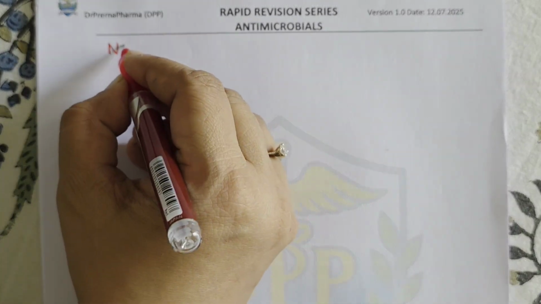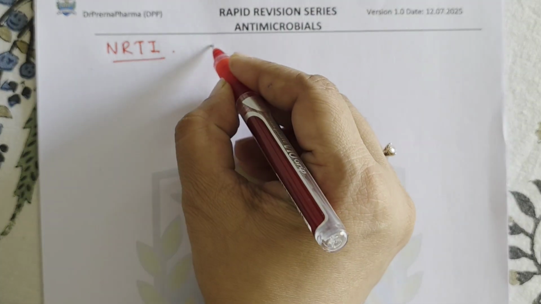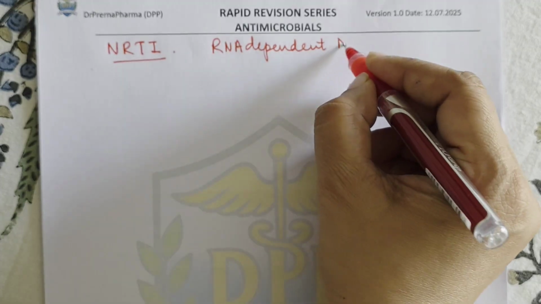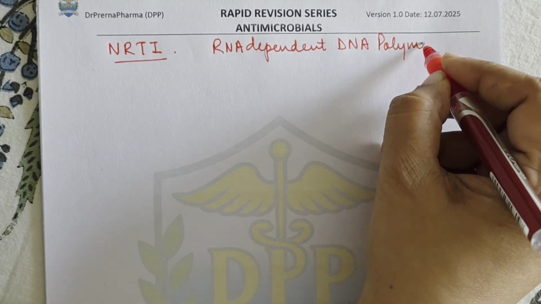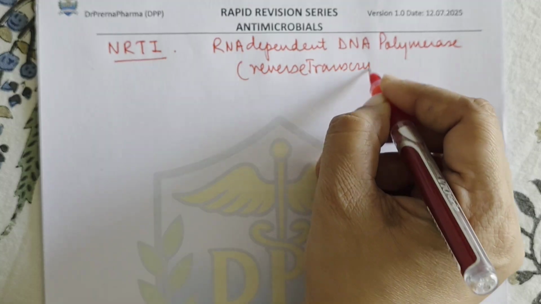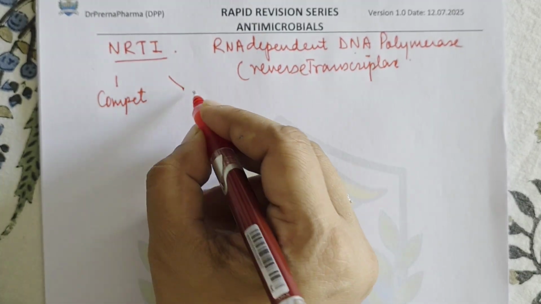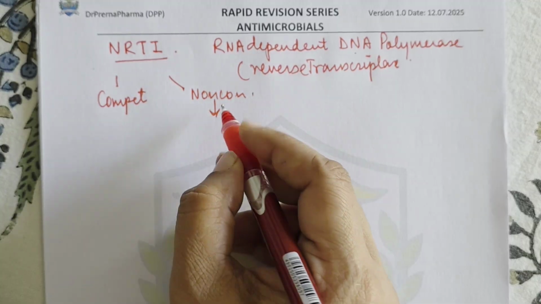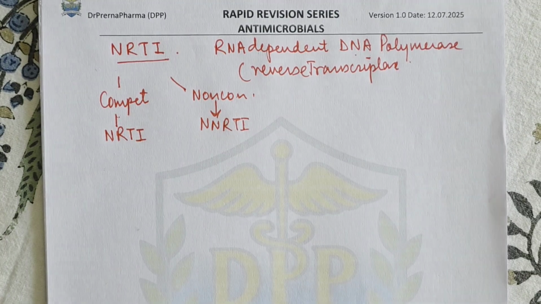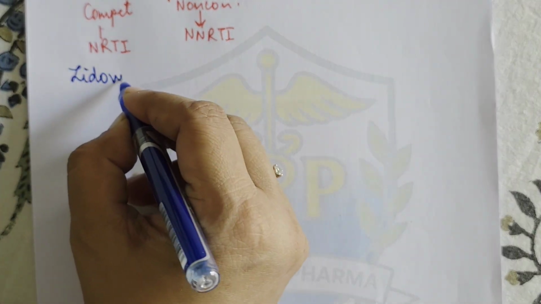So coming to the nucleoside reverse transcriptase inhibitors. Now these drugs, as we all know, act on the enzyme RNA dependent DNA polymerase, which is also called reverse transcriptase. So this enzyme is inhibited competitively or non-competitively. Non-competitive inhibition is done by non-nucleoside reverse transcriptase inhibitors, and competitive inhibition is done by nucleoside reverse transcriptase inhibitors, right? Now the first drug in this category is zidovudine.